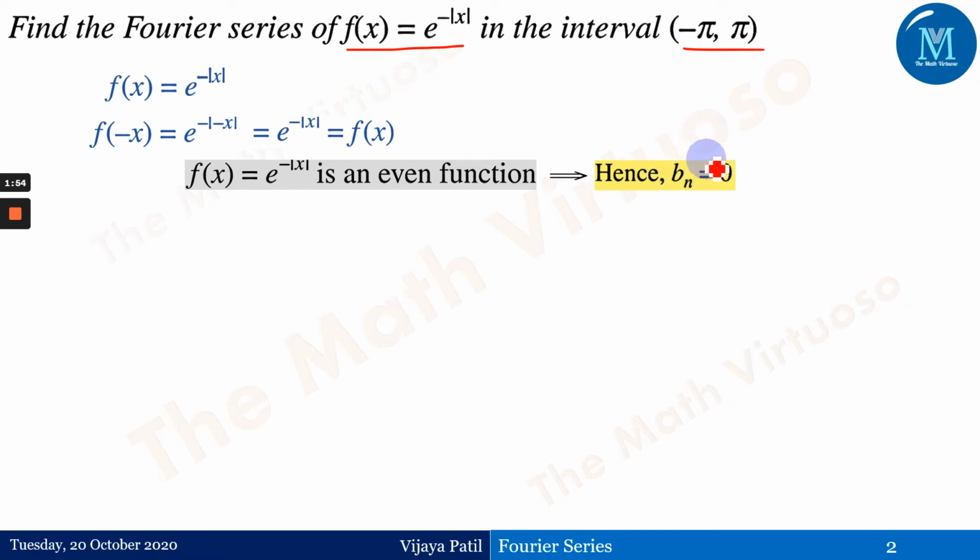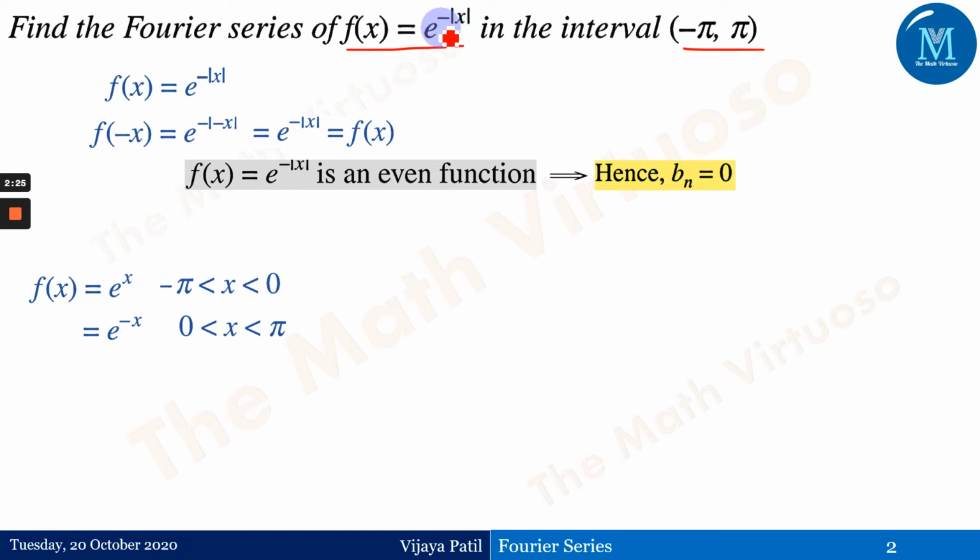Please do refer to the video where I have given the existence of the odd and even function. I have discussed what will happen if the function is even, and what will happen if the function is odd. So if I have got bn equal to 0, what will be my function? I can rewrite this modulus function as e to the power x in the interval minus pi to 0, and e to the power minus of x in the interval 0 to pi. Please do note the change over here.